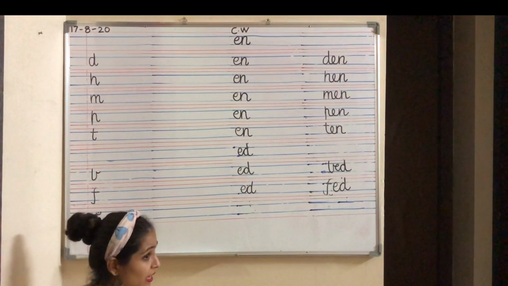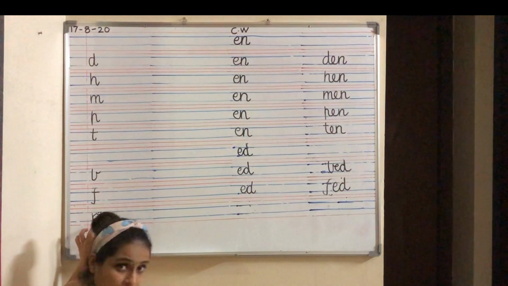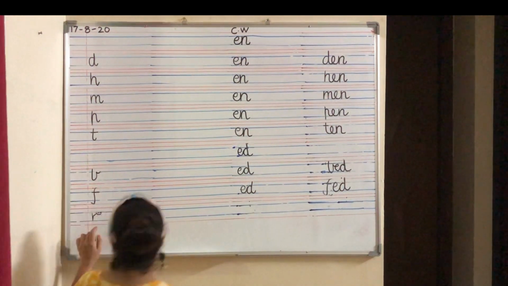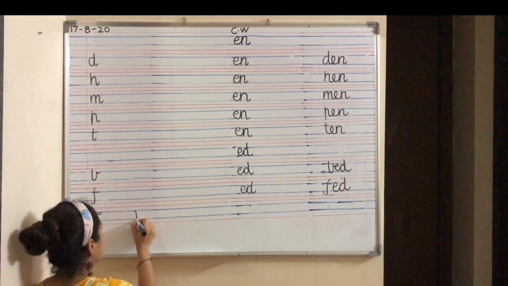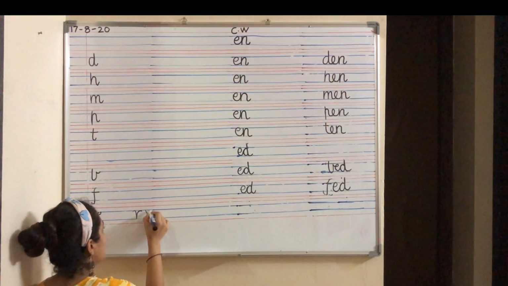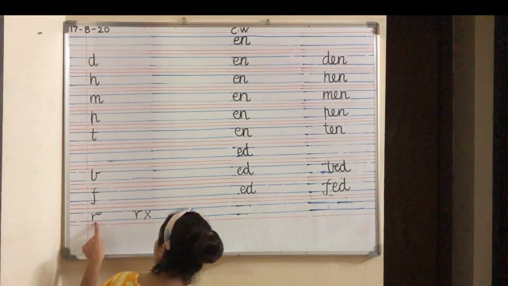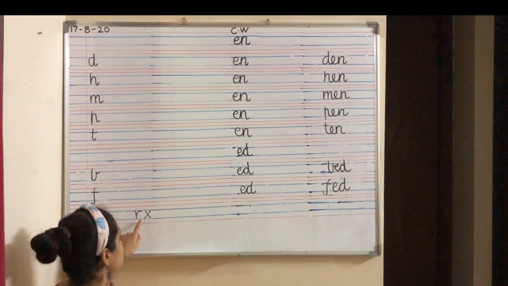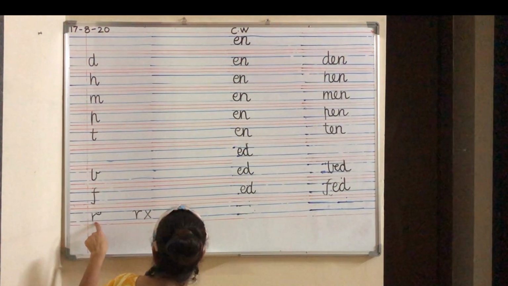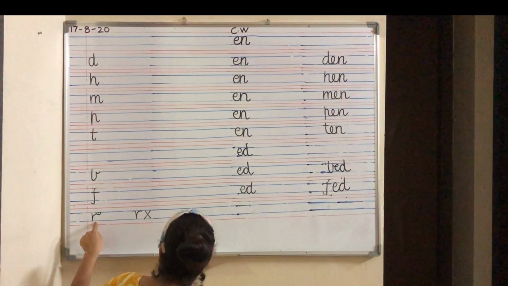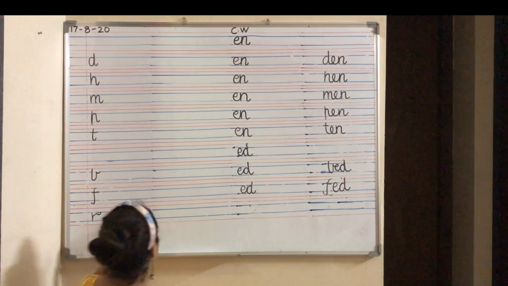R says R. Parents, when you are teaching the letter R, you will write it like this. But you will not teach your child this R. This R is wrong. We don't teach this R, but we teach this R. So in case you are teaching your child this R, stop and teach the correct formation that is done in the school. This is the R that you will follow, not this one.